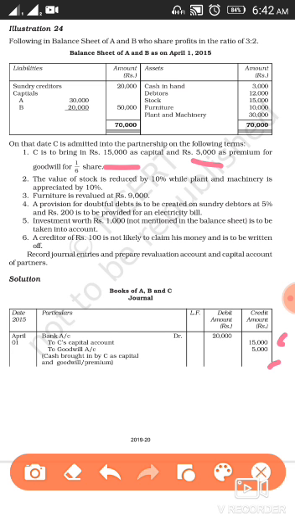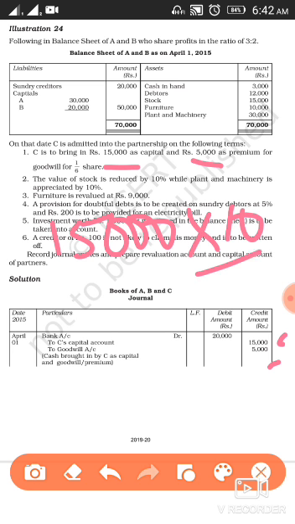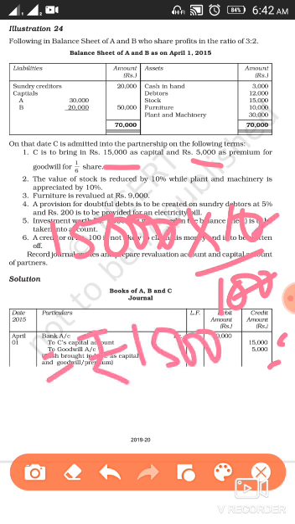So you have to find the value that is reduced. So how are you going to calculate? Stock is of 15,000, 15,000 into 10 by 100. So it means the value is decreasing by 1,500.